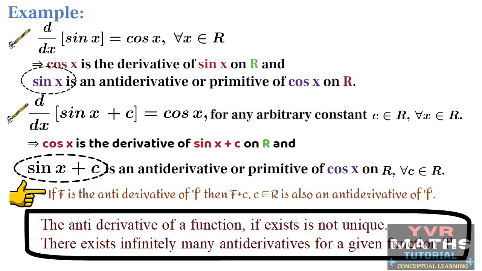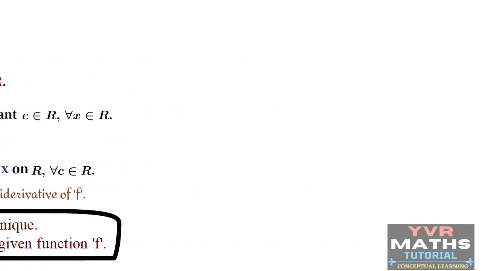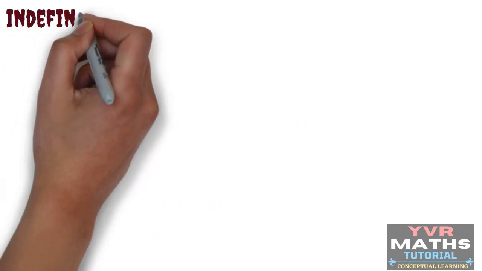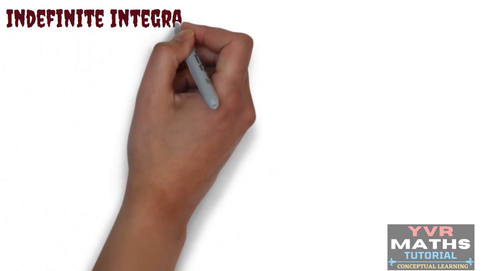Based on this discussion, I will give you the definition of indefinite integral.